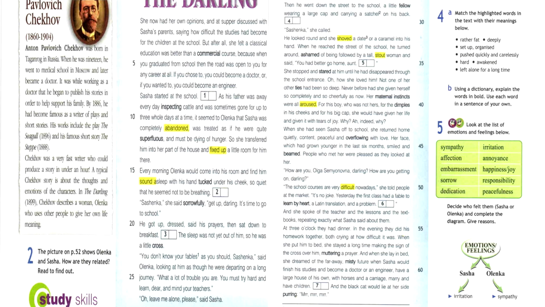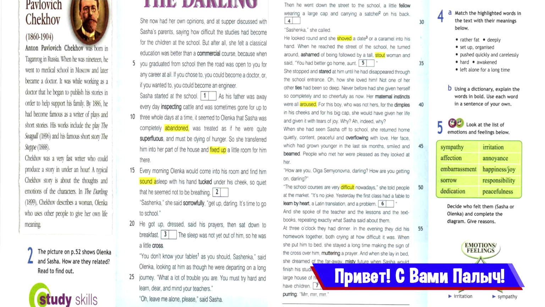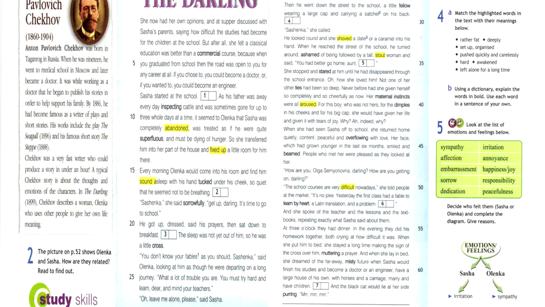In the evening, they did his homework together, both crying at how difficult it was. When she put him to bed, she stayed a long time making the sign of the cross over him, muttering a prayer. And when she lay in bed, she dreamed of the faraway, misty future when Sasha would finish his studies and become a doctor or an engineer, have a large house of his own with horses and a carriage, marry and have children. She would fall asleep still thinking of the same things, and tears would roll down her cheeks from her closed eyes, and the black cat would lie at her side, purring.